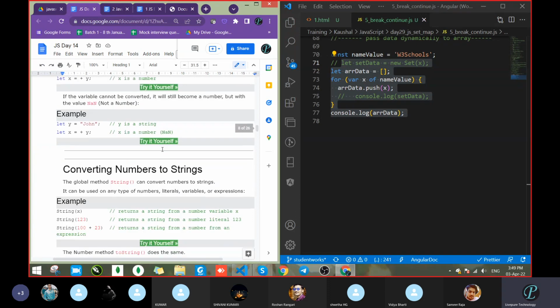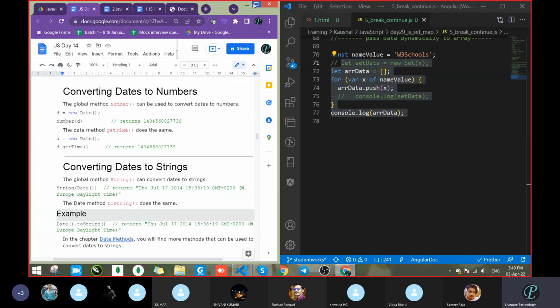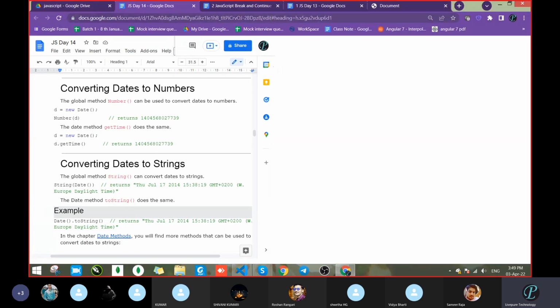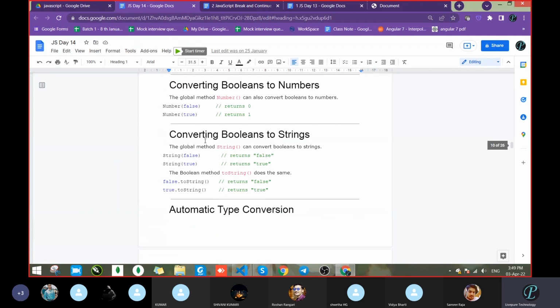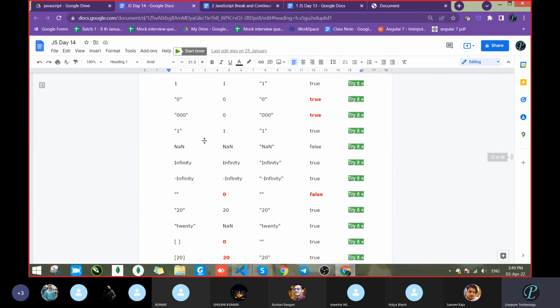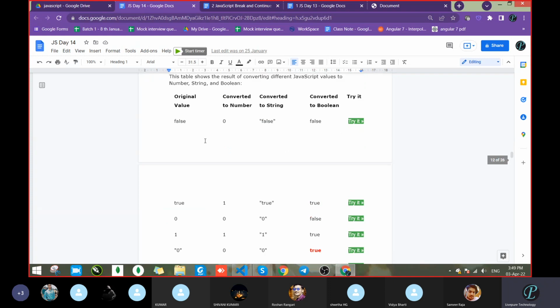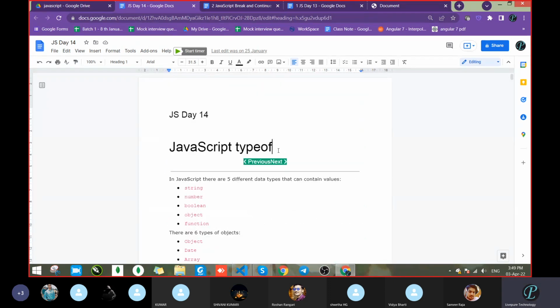Number and operators, more methods. Let it be, one second, just let me check. Converting data to a string, converting booleans to number, automatic string conversion. Do one thing, it will take just 10 minutes. We already know this topic. Can I continue? Sure. So we will cover it tomorrow.